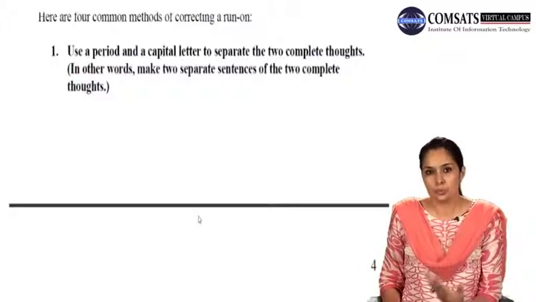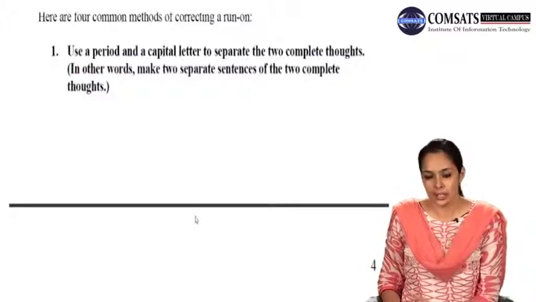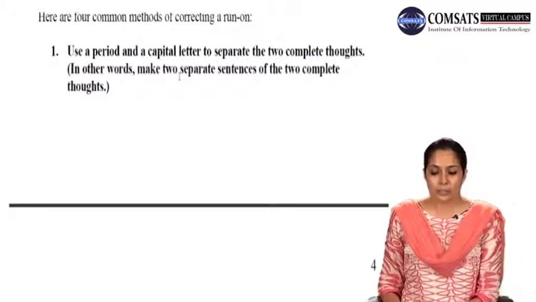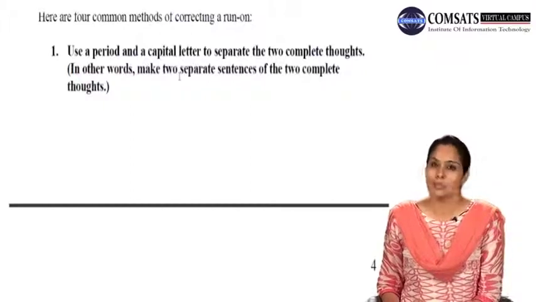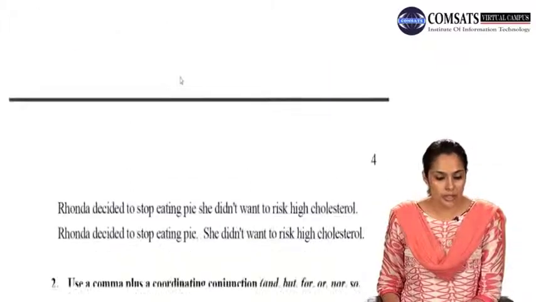So this is one way of correcting a run-on sentence. You make two separate sentences of the two complete thoughts. That's how you do it.